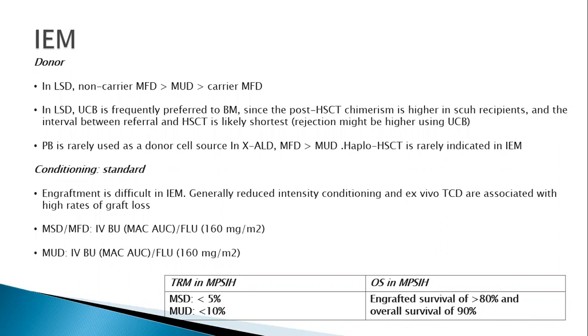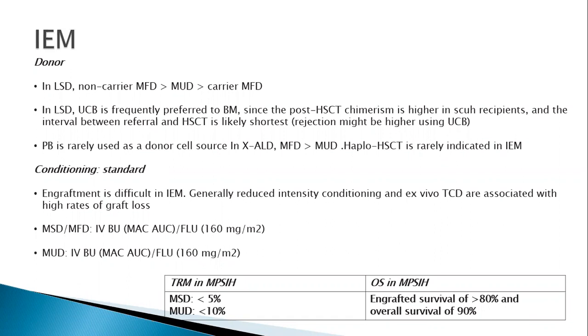Peripheral blood we rarely use, and haplotransplant is rarely indicated in inborn errors of metabolism because of the increased side effects and toxicities. So the conditioning is a myeloablative one, where we use busulfan and fludarabine at myeloablative doses, be it a matched sibling or a matched unrelated donor.